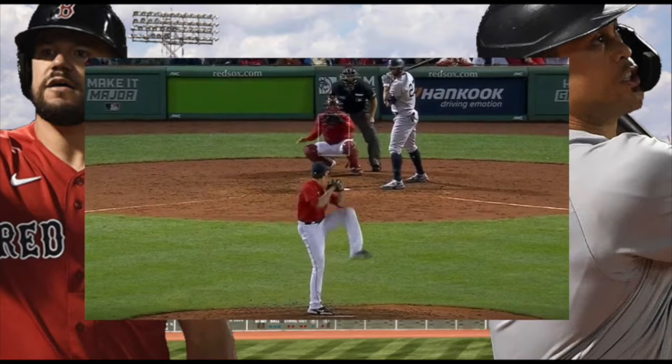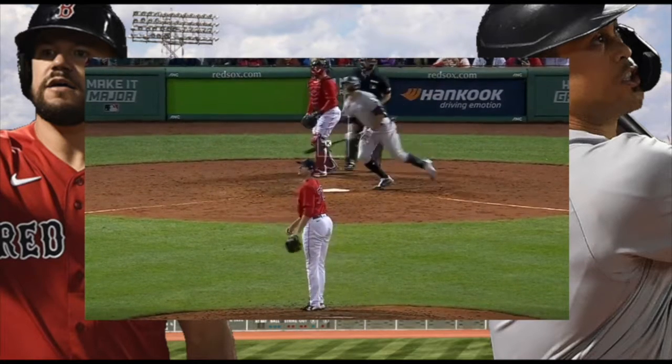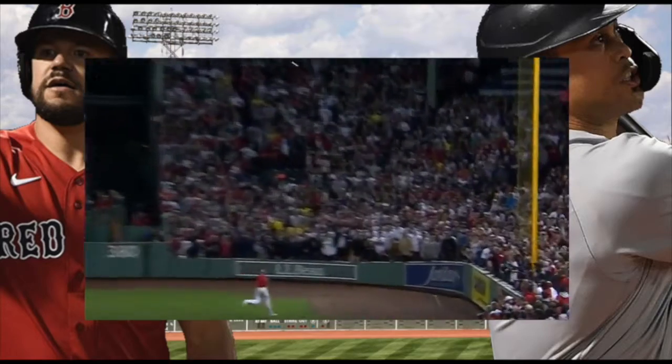But nevertheless, Stanton's home run would be the last run the Yankees would get all season, because